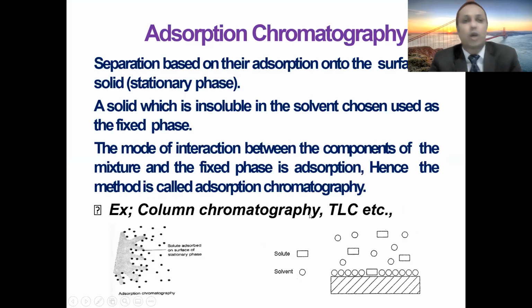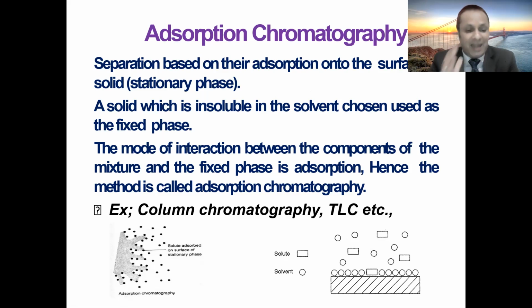So first of all, we will talk about adsorption chromatography. In the previous lecture, I told you that adsorption is a surface phenomenon, meaning the substances get adsorbed onto the surface of the solid. A solid which is insoluble in the chosen solvent is used as the fixed phase. So in adsorption chromatography, the stationary phase that we are using will be insoluble in the given solvent.